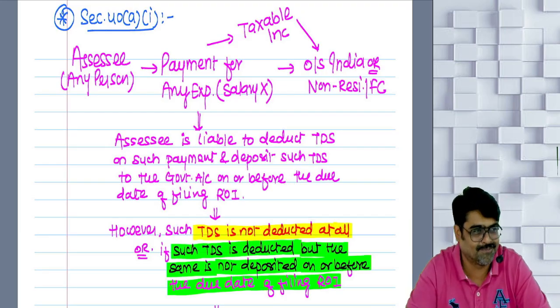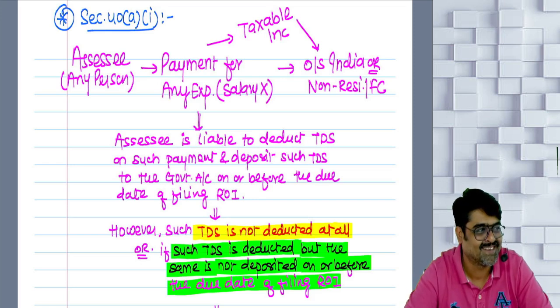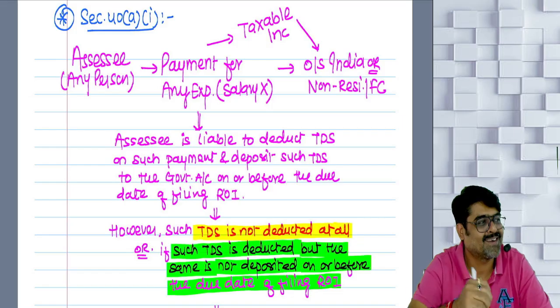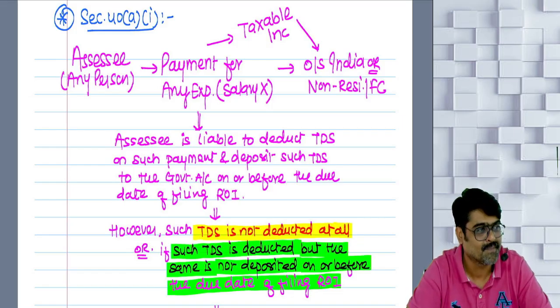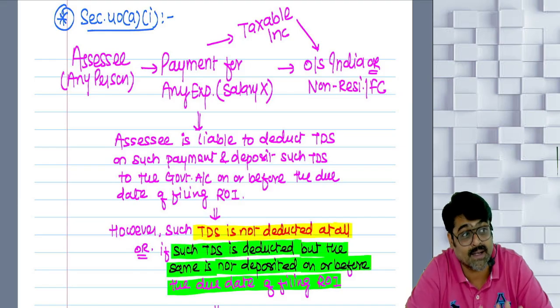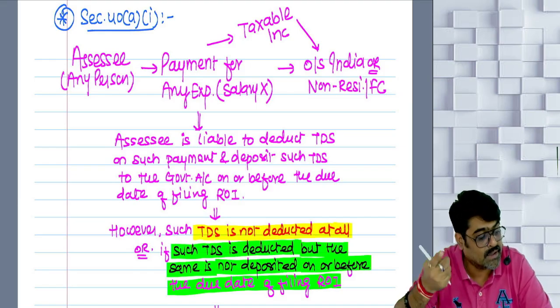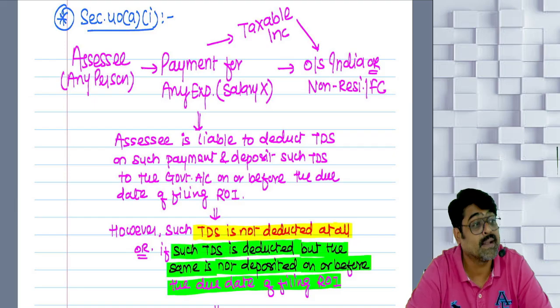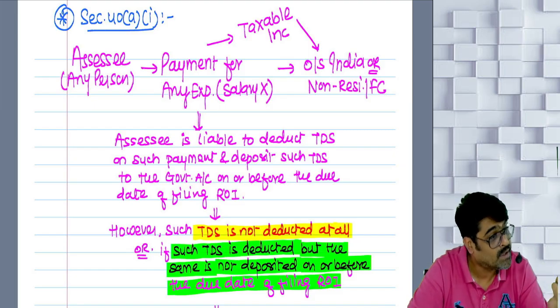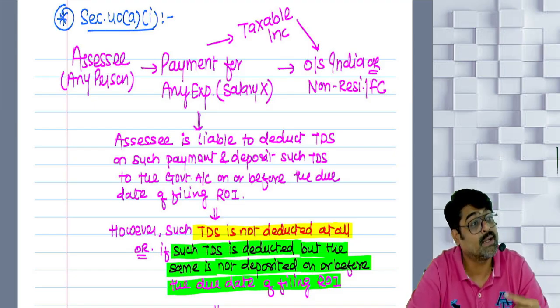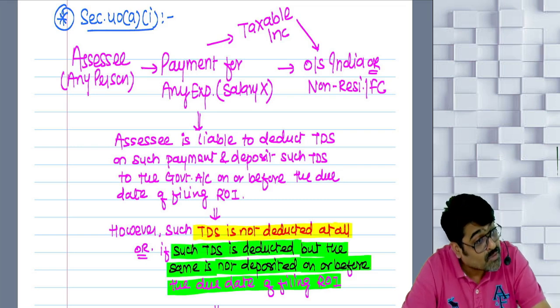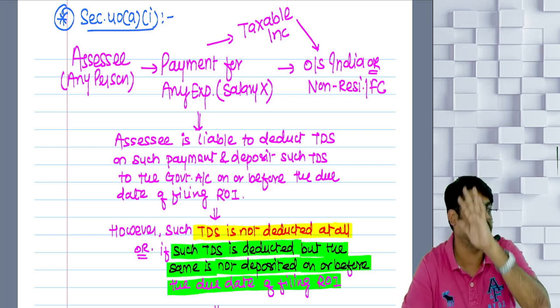Now there is one proviso. It says that if you rectify your mistake, then the disallowance under 40(a)(i) will be reversed. We'll allow that amount later on. If the TDS which was supposed to be deducted right now, if you deduct that TDS later on, then the amount which was disallowed right now will later on be allowed, when you deduct the TDS and deposit that amount to the government in that previous year.